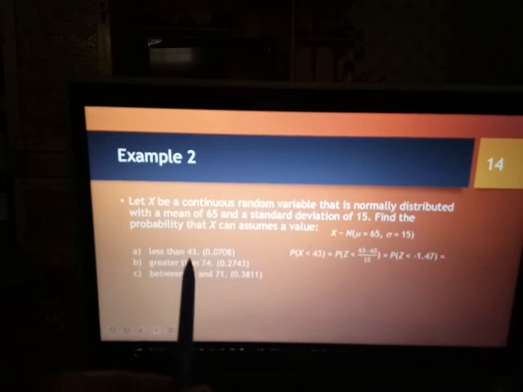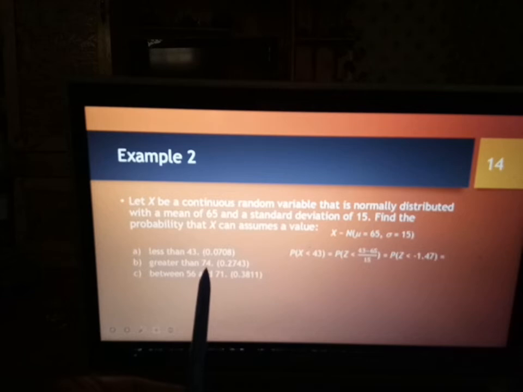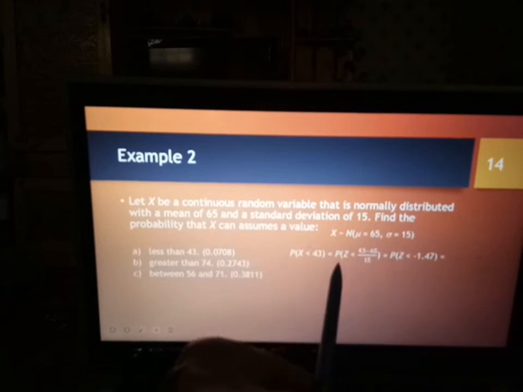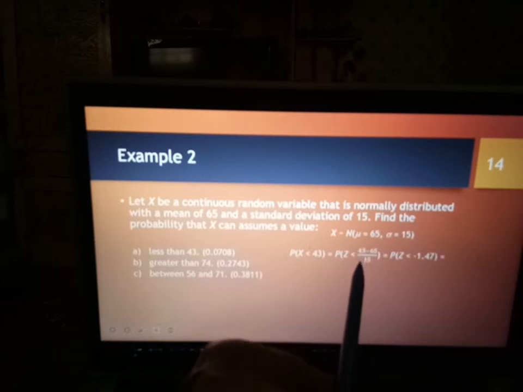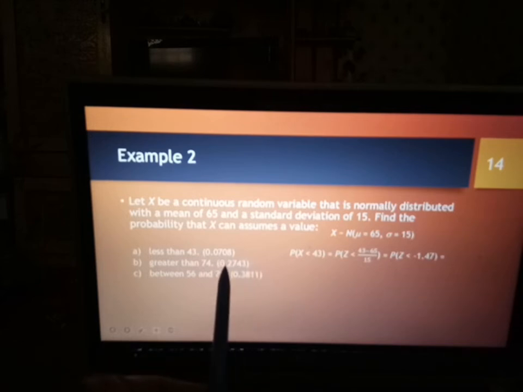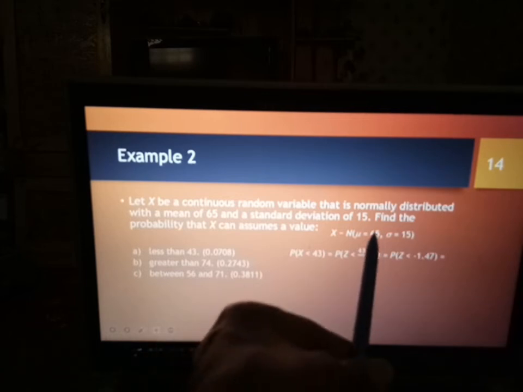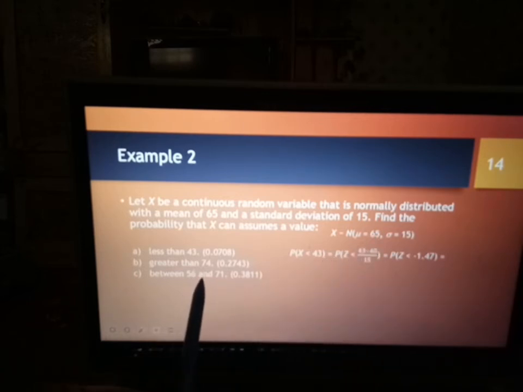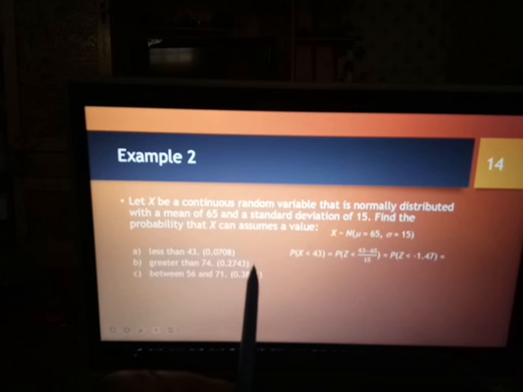Okay. So greater, now find probability X greater than 74. Buat macam ni juga. Convert into Z, which is X tolak mu over 15. Yang ni pun akan jadi, kalau greater than 74, dia akan jadi Z greater than 74 minus 65 over 15. Check in the table, dapat this answer. Between 56 and 71. Okay, convert juga dua-dua. Untuk 56 minus 65 over 15 less than Z less than 71 minus 65 over 15. Okay, ni nanti saya akan tunjukkan macam mana dapat value yang ni.